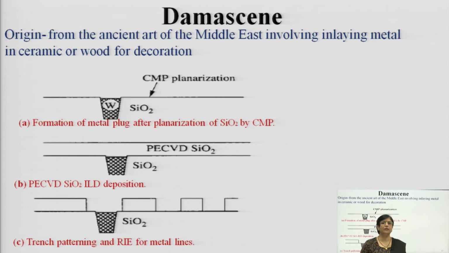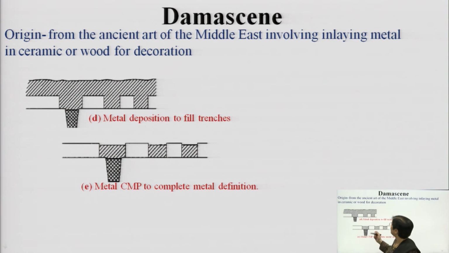You have another method, with origins in the Middle East, known as Damascene. It evolved from the original Middle Eastern practice of inlaying metal onto ceramic or wood decoration. Similarly, just like carving and then depositing the metal into it, here also planarization is done, carving is done, and then the metal layer is deposited. This is how the metal deposition fills the trenches.